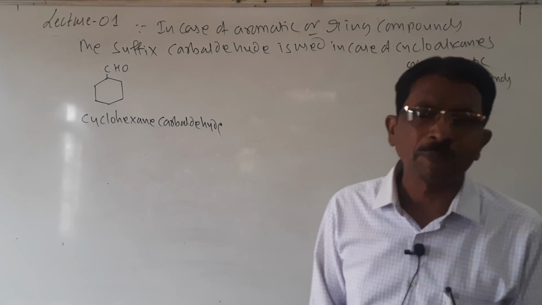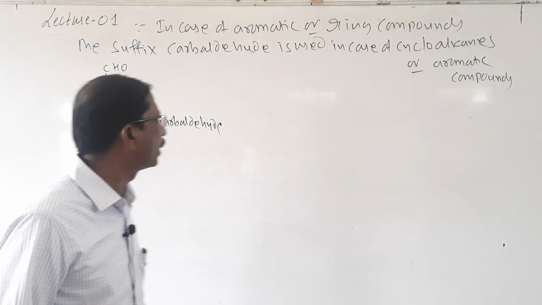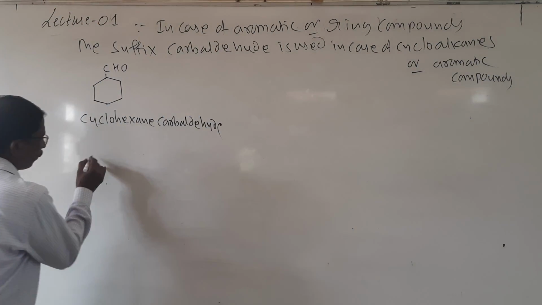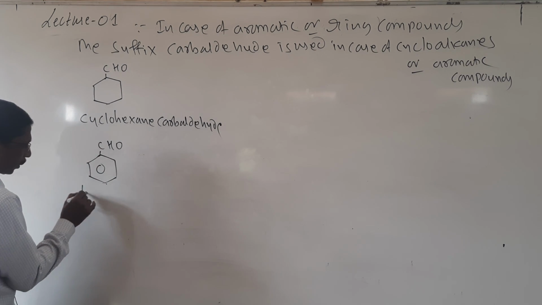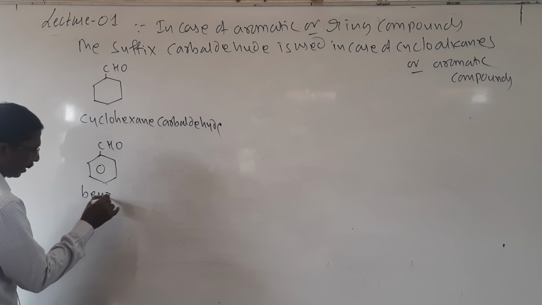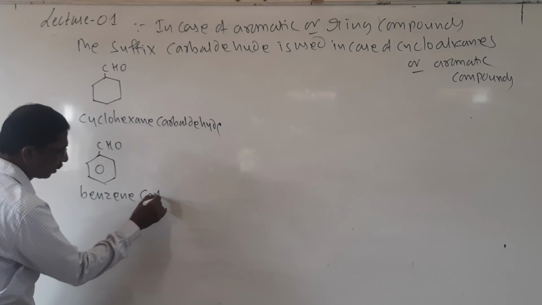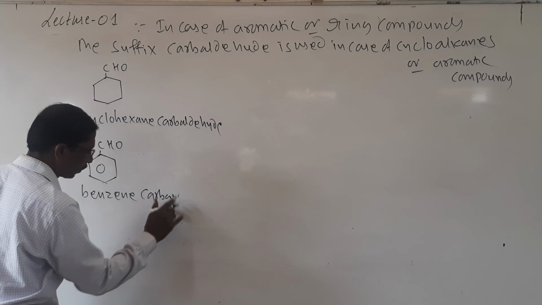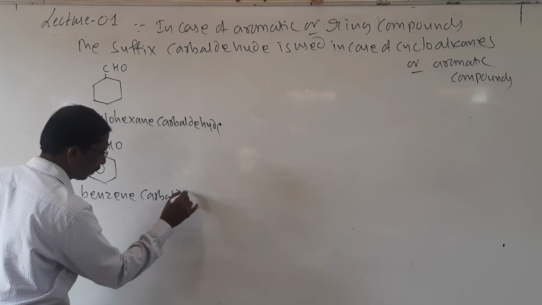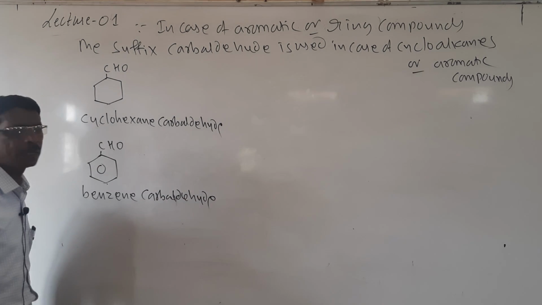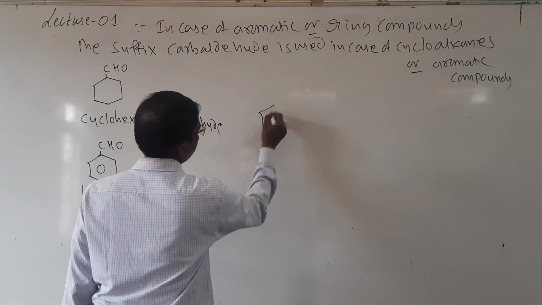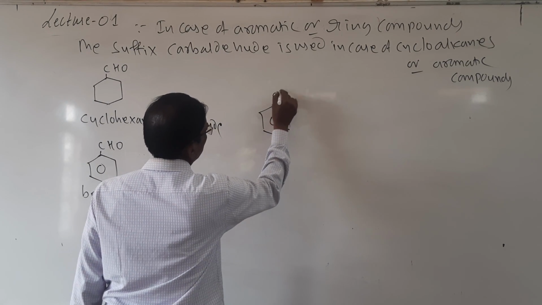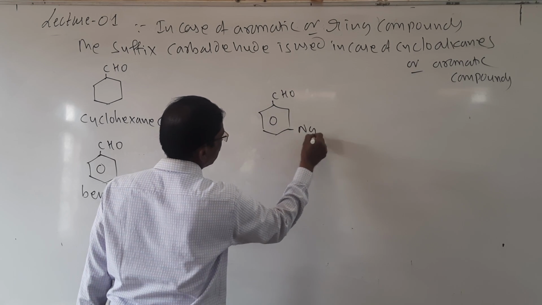So the suffix is added here, cyclohexane carbaldehyde, and then if you attach it to this benzene ring, it is called benzene carbaldehyde. And if substituent groups are there, look here, CHO and NO2 group is there.